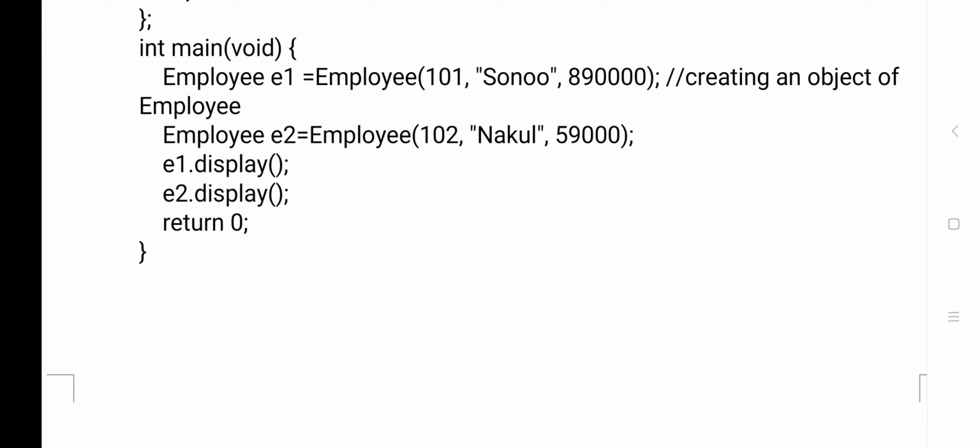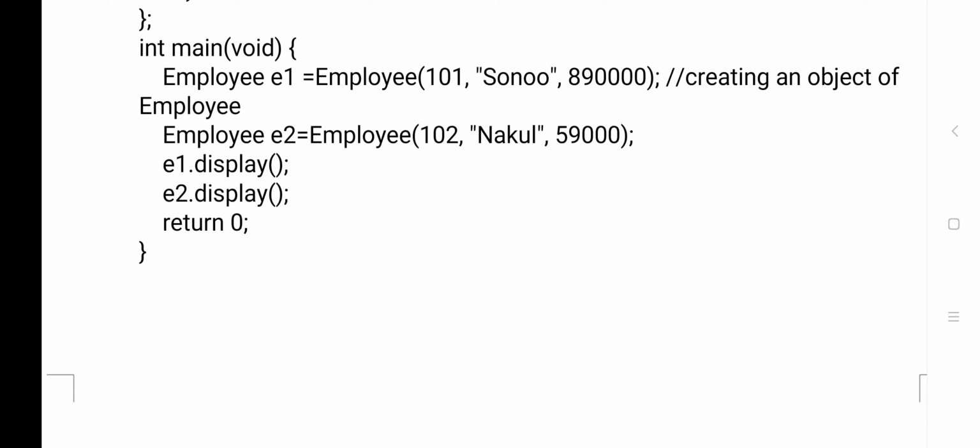Inside the parenthesis there are values, so it is called a parameterized constructor, because these values are substituted in the constructor.